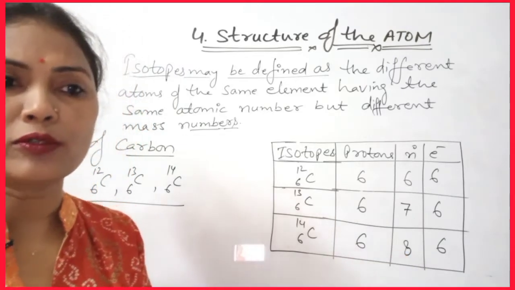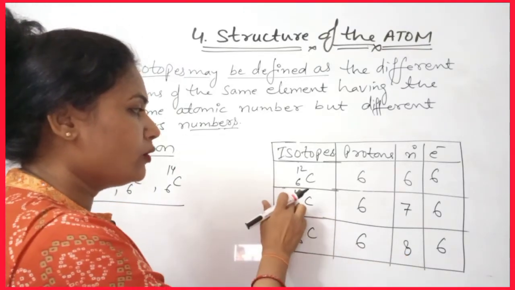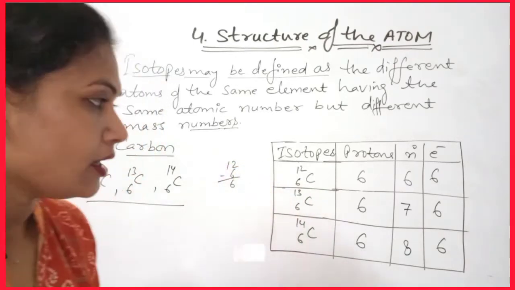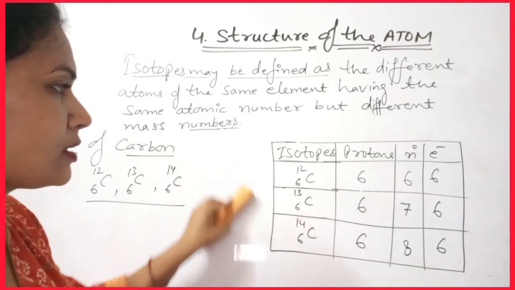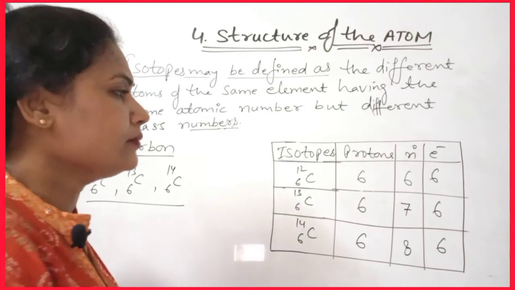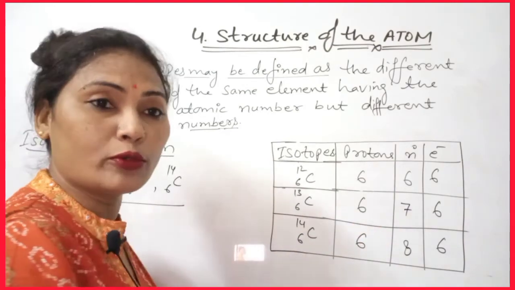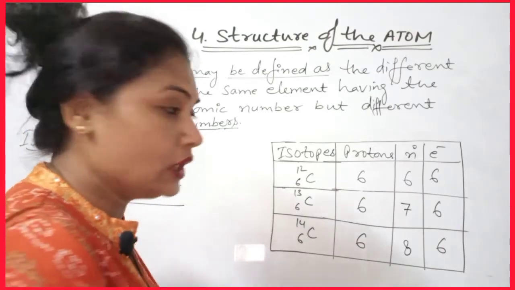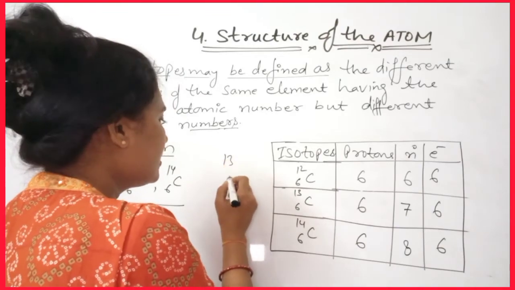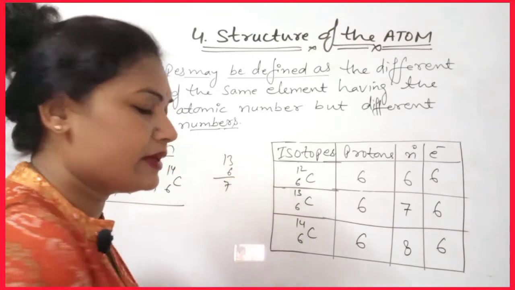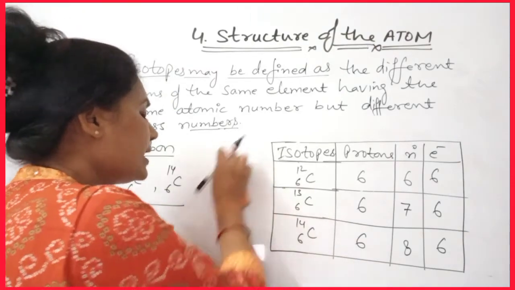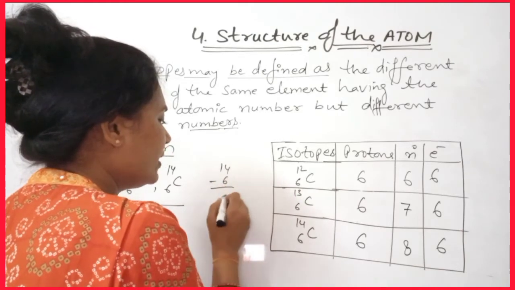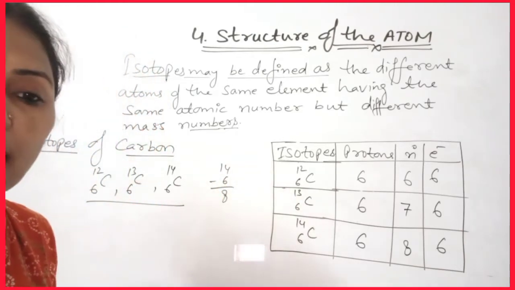How can we find that out? We know that we have 12, so 12 minus 6 gives 6 neutrons. 12 is the atomic mass, and we just subtract the number of protons, then we get the number of neutrons. Like that, 13 minus 6 we get 7, so 7 is the number of neutrons. After that we have 14, so we write 14 minus 6, and we get 8. So the number of neutrons is 8 here.